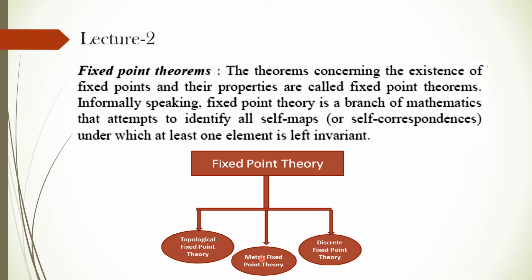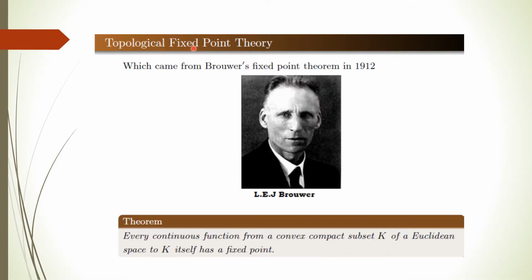Now the next is fixed point theory. It is mainly divided into three parts: topological fixed point theory, metric fixed point theory, and discrete fixed point theory. Now just see topological fixed point theory. It came from Brouwer's fixed point theorem in 1912. This theorem says that every continuous function from a convex compact subset K of a Euclidean space to K itself has a fixed point.